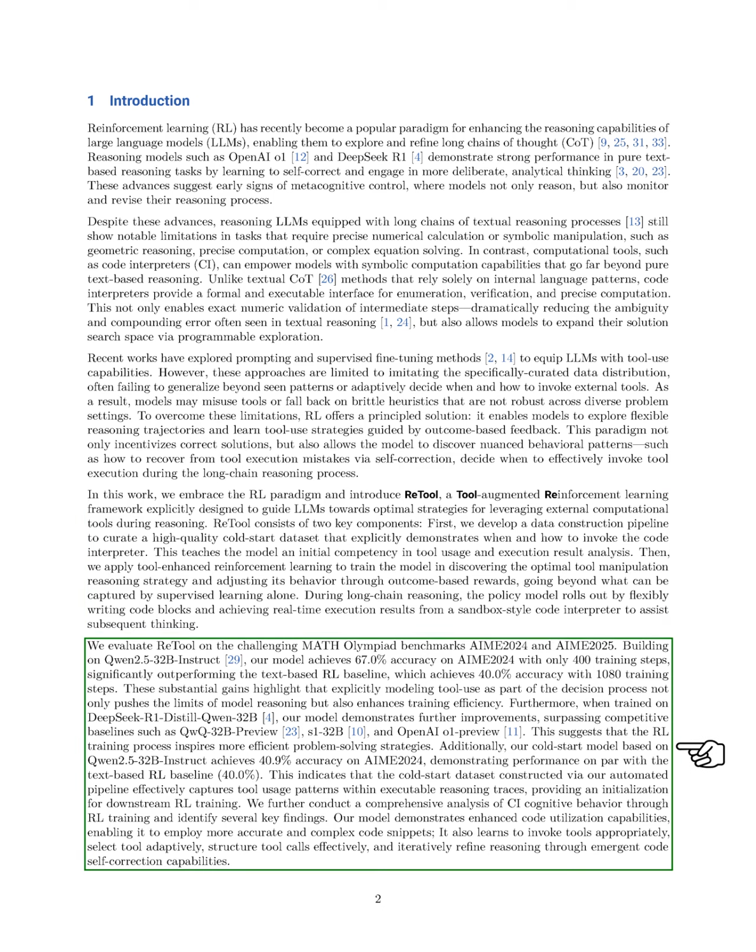We evaluate ReTool on challenging Math Olympiad benchmarks and find that our model significantly outperforms text-based RL baselines, achieving higher accuracy with fewer training steps. This shows that incorporating tool usage into the decision-making process not only enhances reasoning but also improves training efficiency. Additionally, our cold start model shows competitive performance, indicating that our dataset effectively captures tool usage patterns. We also analyze the cognitive behavior of the code interpreter during RL training and find that our model improves its ability to use code, select tools appropriately, and refine its reasoning through self-correction.